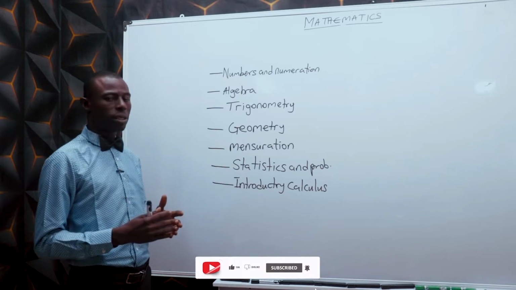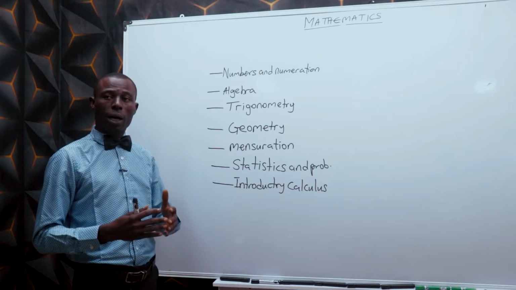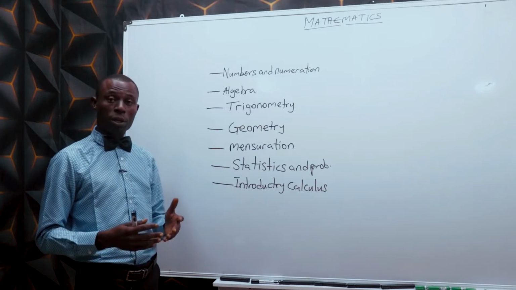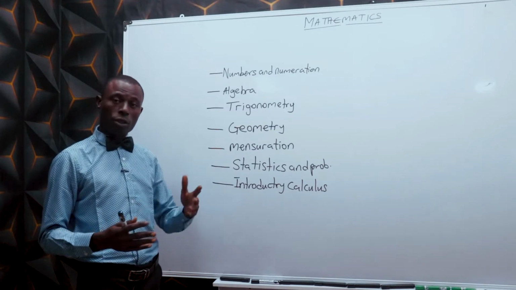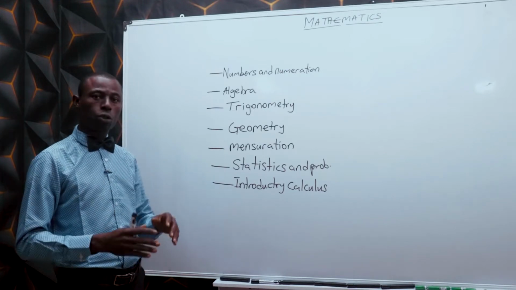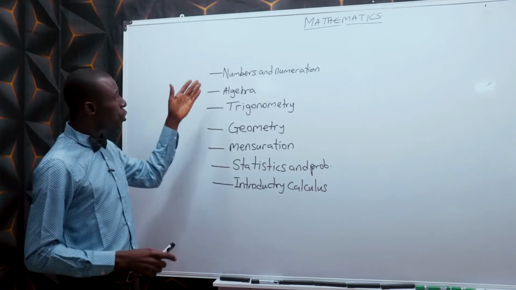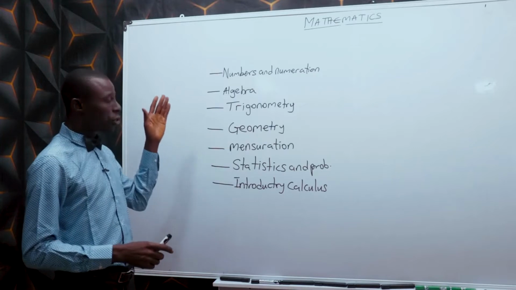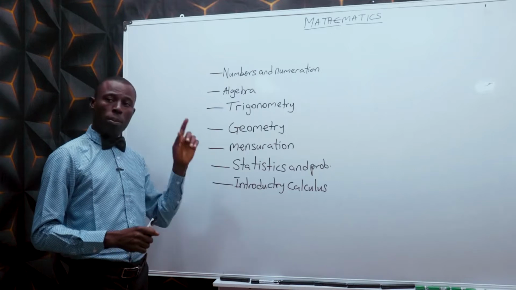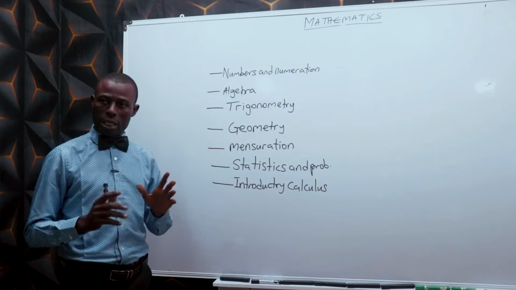And mathematics is a kind of subject that majority of you people say is tough because it's wide. You may not be absolutely right. It's not tough, it's only wide. And as wide as it is, mathematics is divided into just 7 arms. As you can see on the board, we have numbers and numeration, algebra, trigonometry, geometry, mensuration, statistics and probability, and finally, introductory calculus.